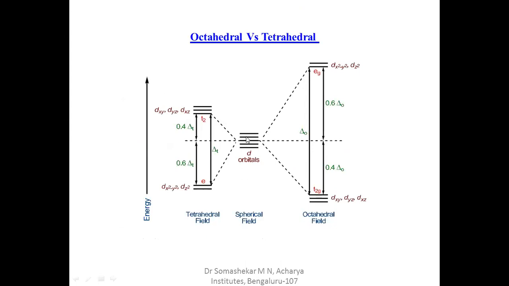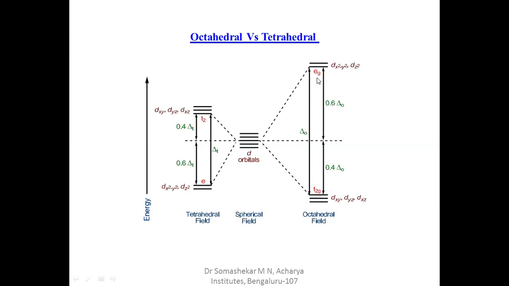There are five d orbitals splitting into two sets of energy levels. In octahedral, there are three orbitals in the t2g set and two in the eg set; in tetrahedral, there are also e and t2 sets. Here t2g is lower in energy because no ligands are approaching between the axes. Here the e is lower in energy because no ligands are approaching along the coordinate axes. Hence, dx²-y² and dz² will increase in energy, whereas dxy, dyz, dxz will decrease in energy.